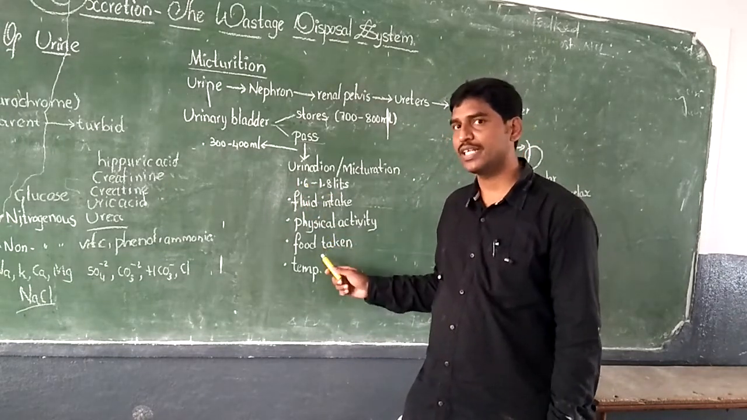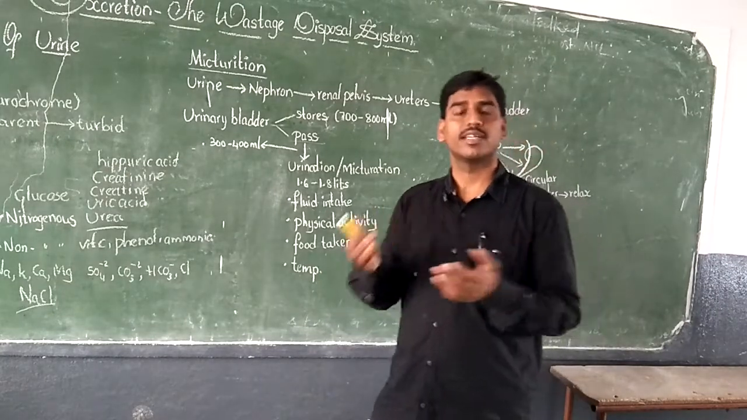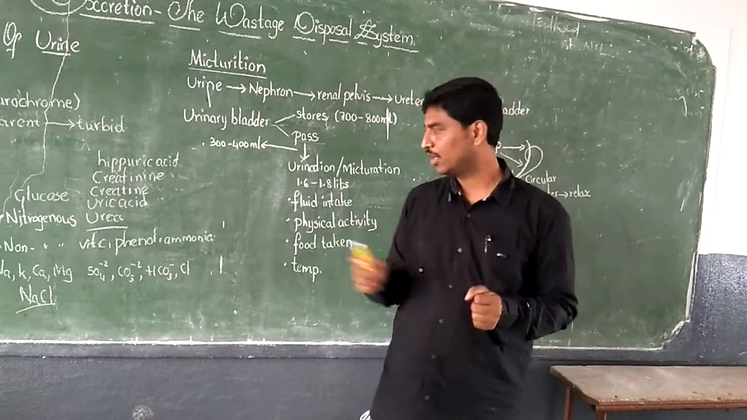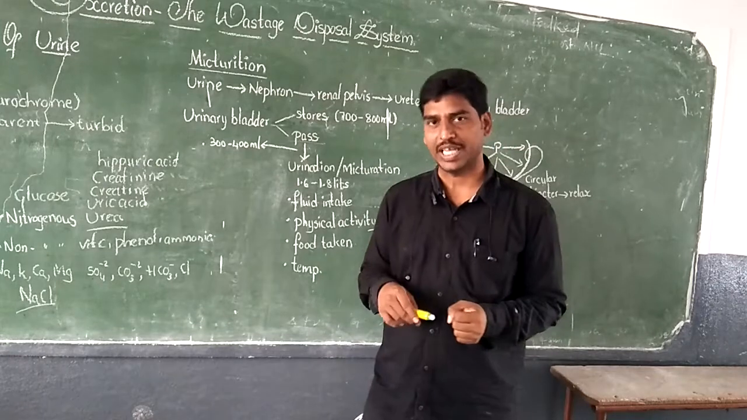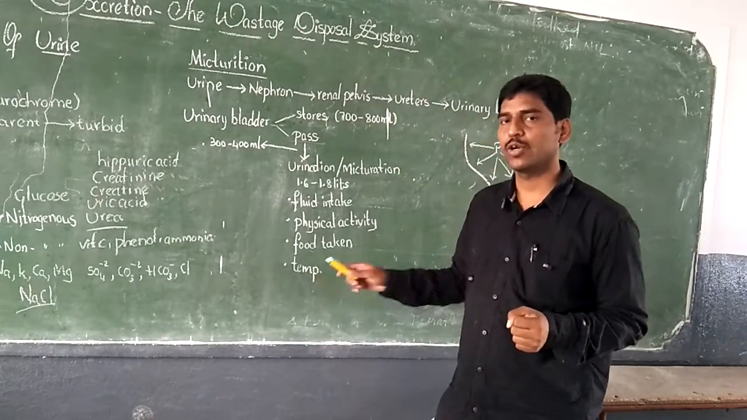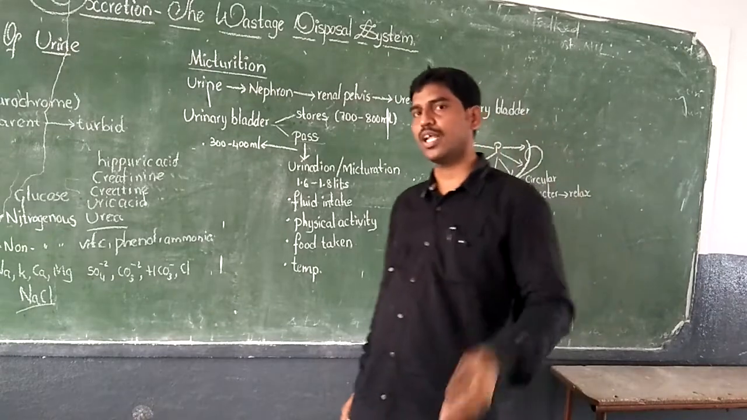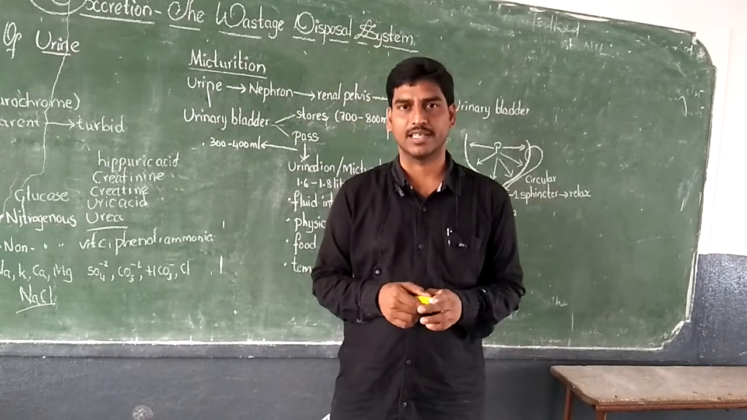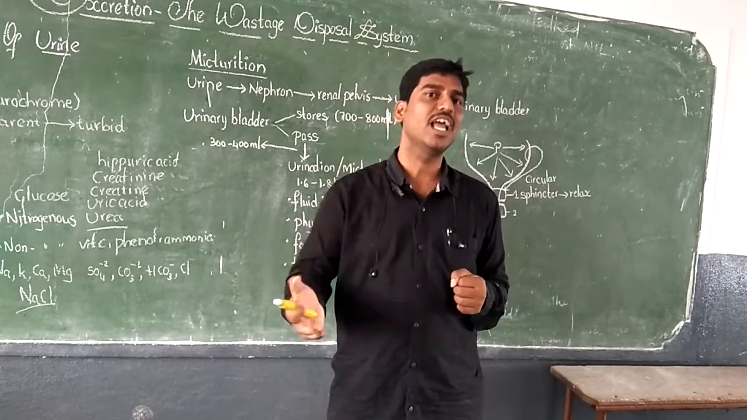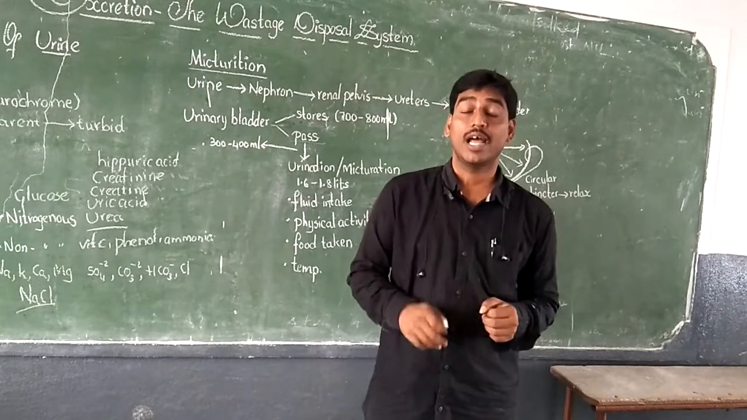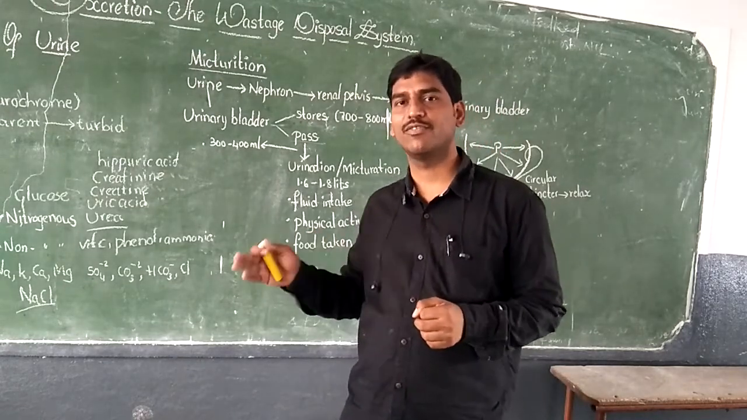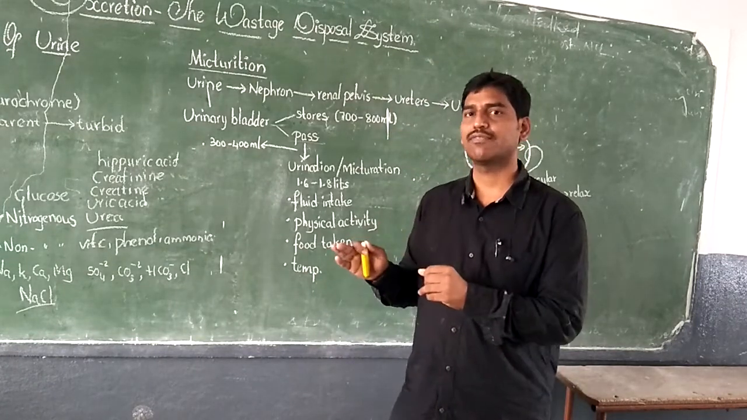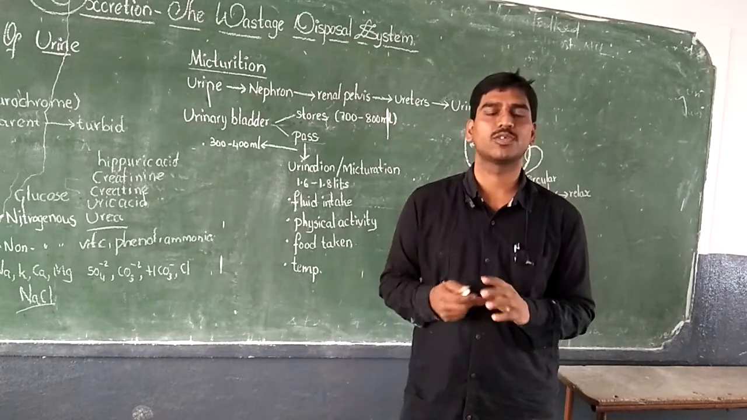Then it even depends upon the food we take. Certain foods contain a large amount of water, certain foods contain a large amount of fiber. Then it even depends upon environmental temperature. In summer, when there are very hot conditions, you have profuse sweating and urination will be very less. But in seasons like rainy season and winter season, where the temperature is very low, profuse sweating will also be very less.